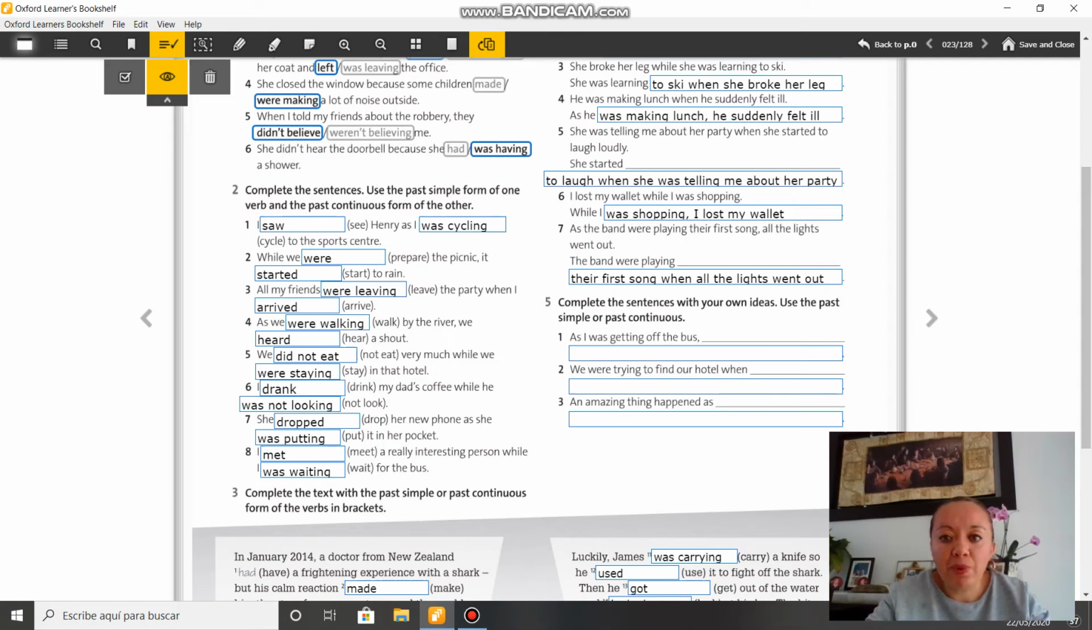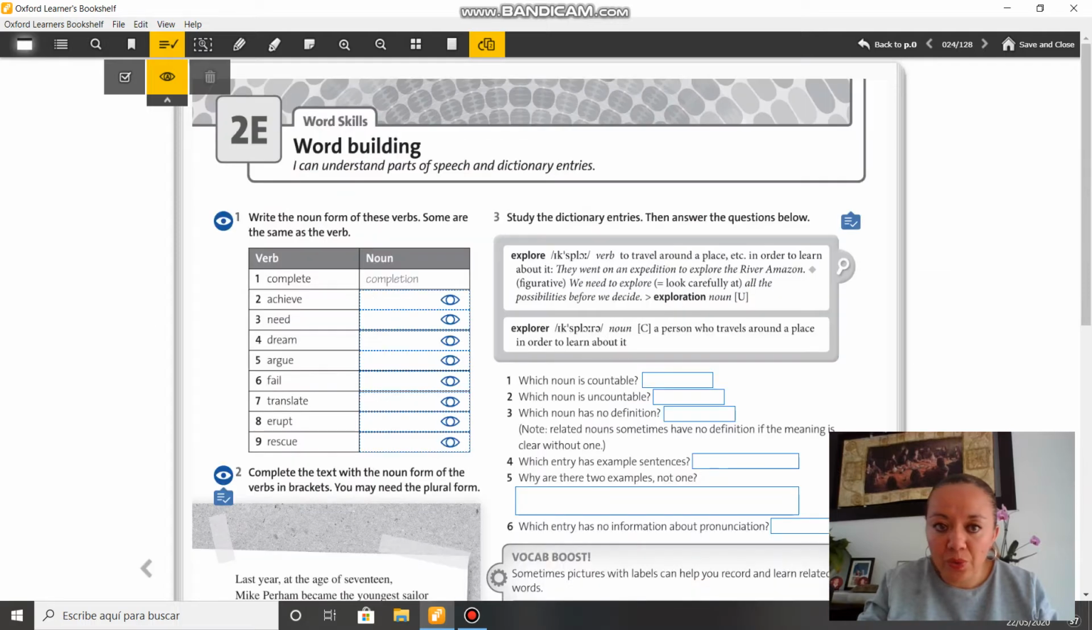Complete exercise 5. Remember that this is personal, so you have to write your own answers, okay? On exercise 5. Now let's continue with lesson 2E, and we have word building. You have to write the nouns for these verbs, and some are the same as the verb.